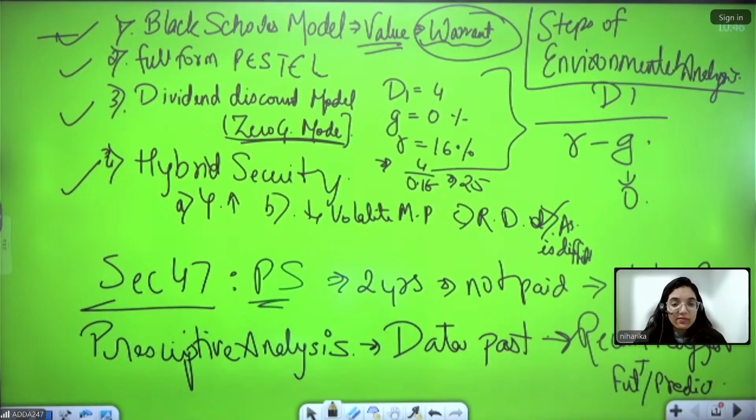Hybrid security is something ma'am has already discussed with you. Hybrid is basically the part which is equity and debt. Between the two extreme ends, we have the part of hybrid security. In this particular area, they have asked about the preference shares and its types. This particular topic is there in both module D as well as module B. Preference shares, in case you do not pay dividend to them for continuously 2 years, then they have the voting rights. And then there's a part of environmental analysis. This is a part of module D overall, and I think a part of it is also there in module A as well.